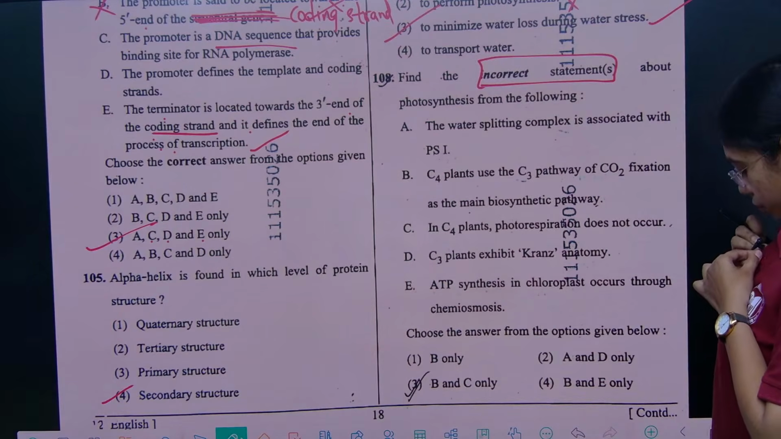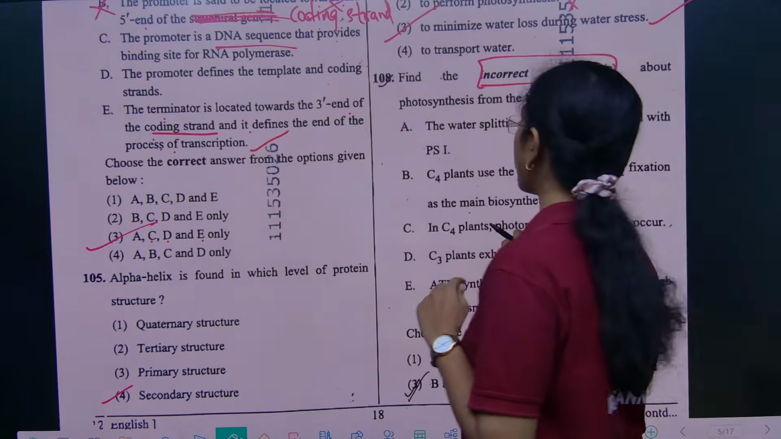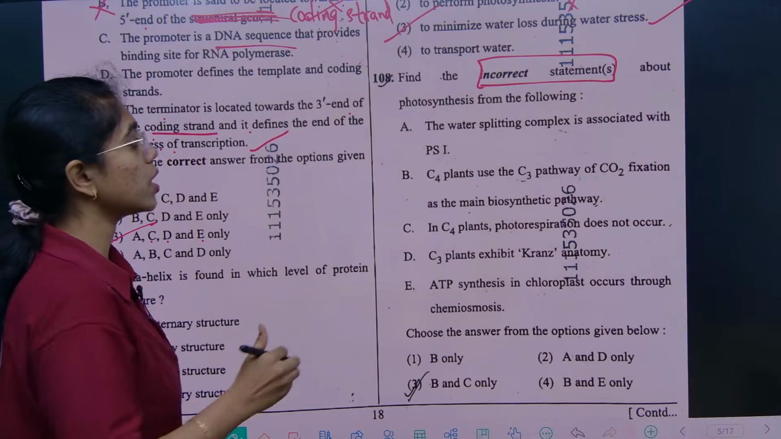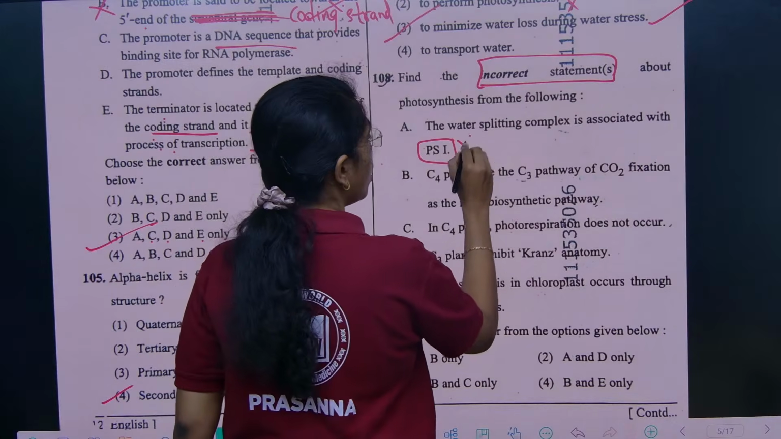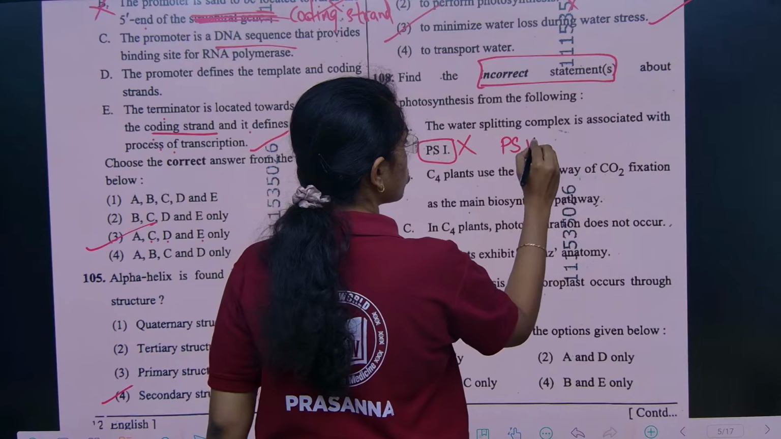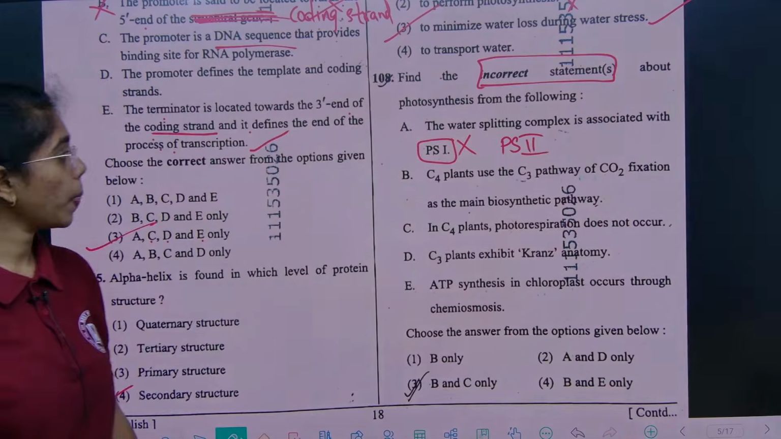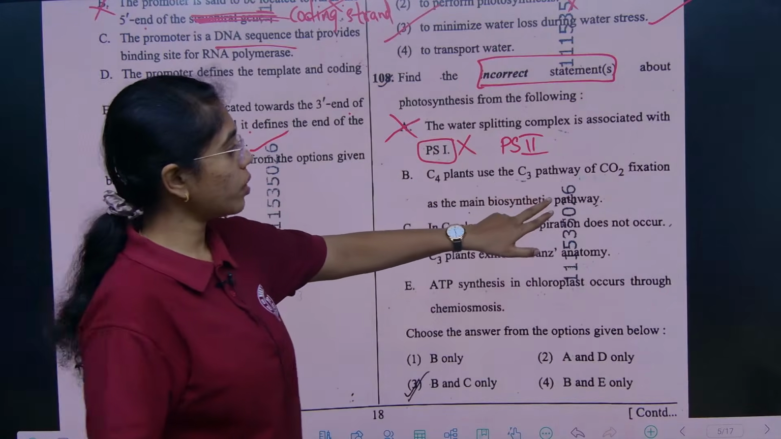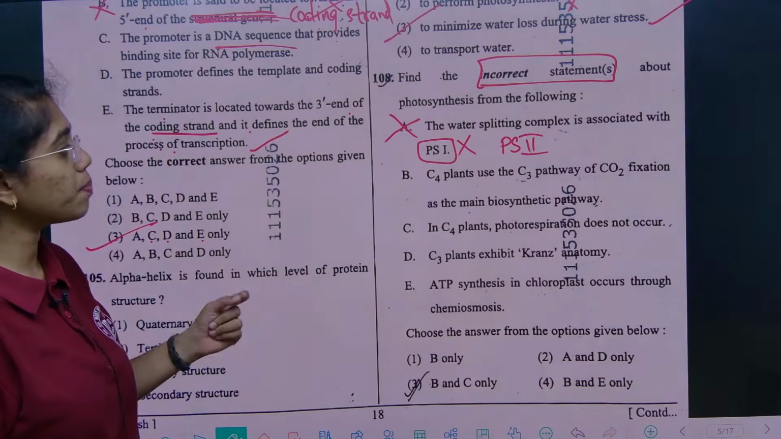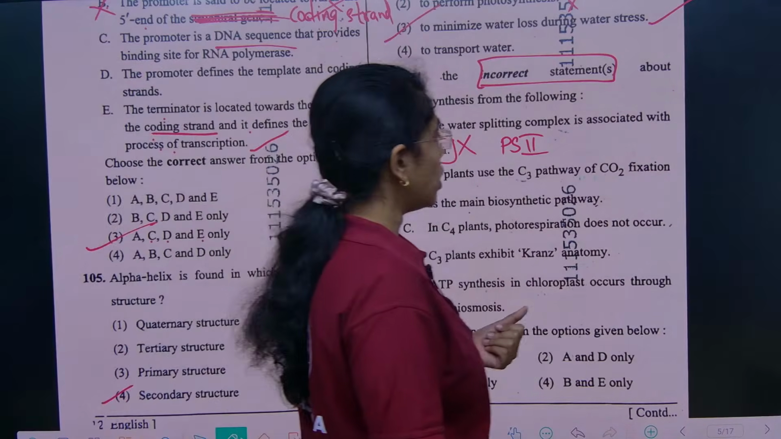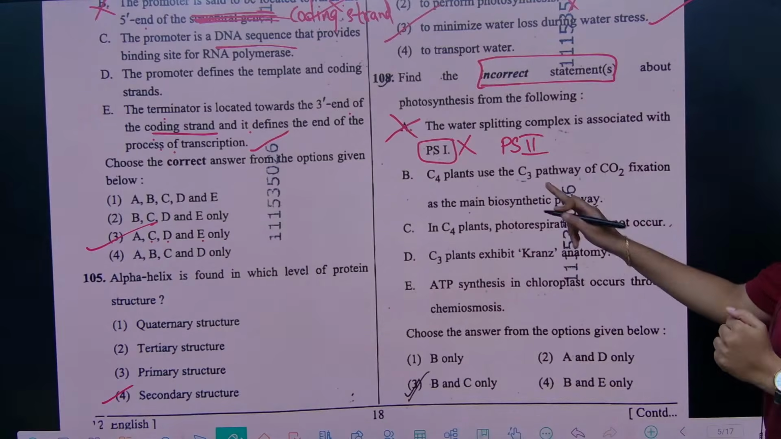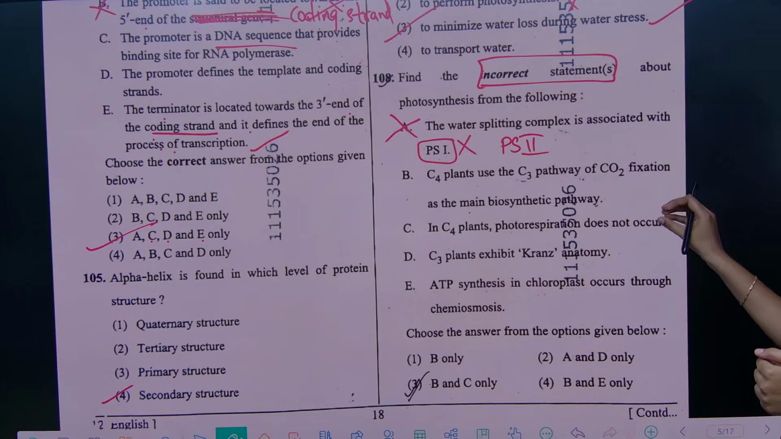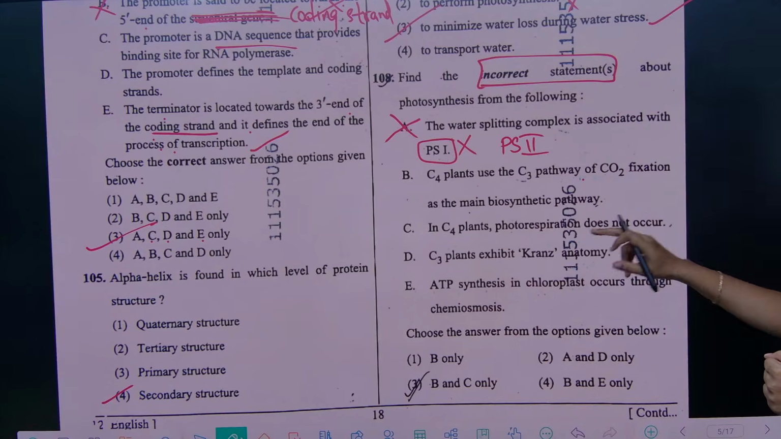So here this question is from plant physiology again. We need to identify the incorrect statement. First statement, water splitting complex is associated with photosystem 1, which is wrong. Water splitting complex is associated with photosystem 2. So A is wrong. C4 plants use C3 pathway for carbon dioxide fixation as main biosynthetic pathway. C4 plants will use C3 pathway for carbon dioxide fixation, but this is not the main biosynthetic pathway. C4 pathway is also there.